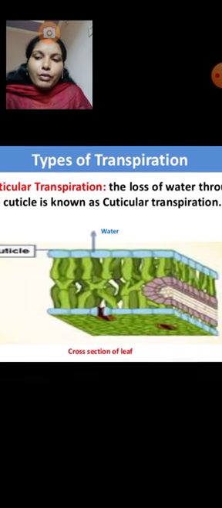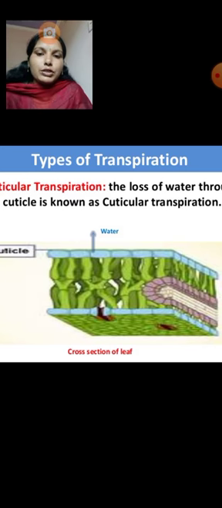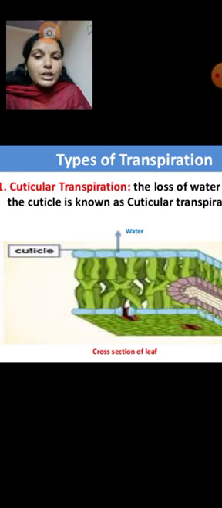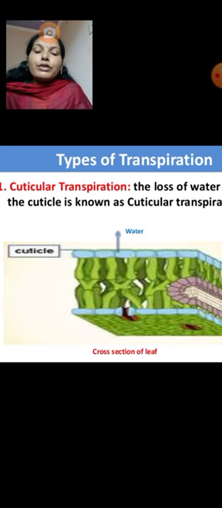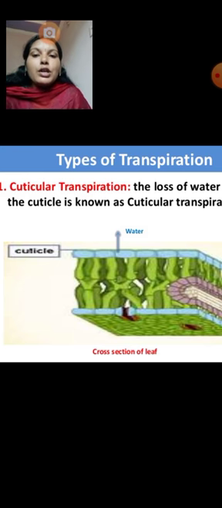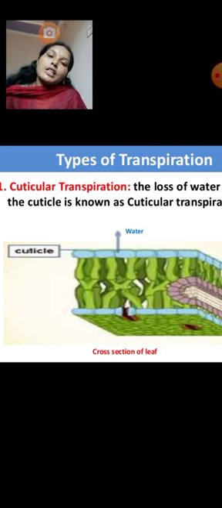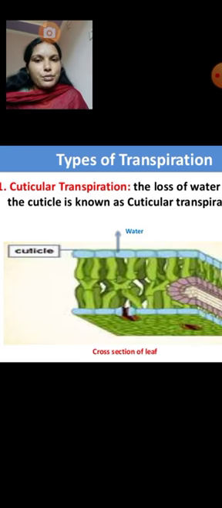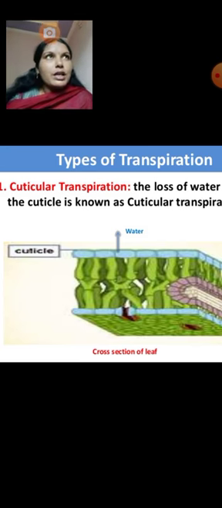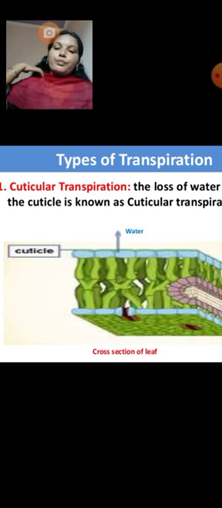About 5 to 10% of water from the leaves is lost to cuticular transpiration. So how much water is lost through this method? Only 5 to 10%. During dry conditions, when the stomata are closed, more water is transpired through the cuticle.